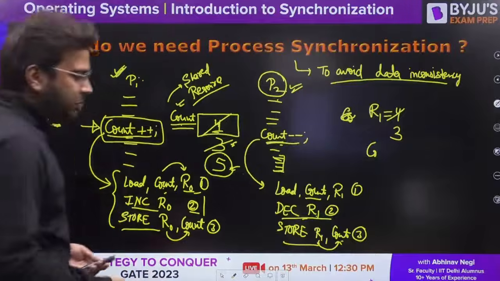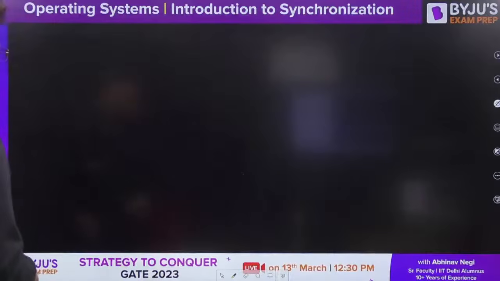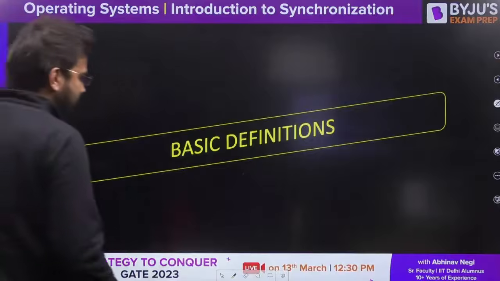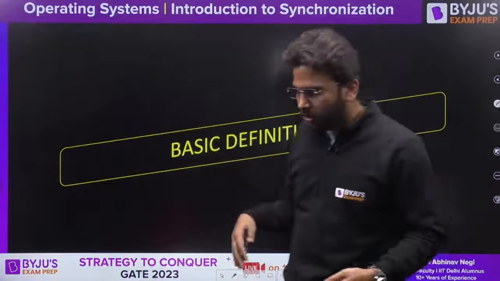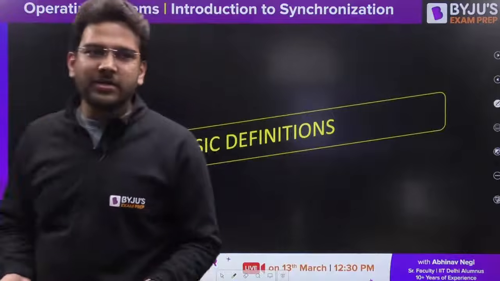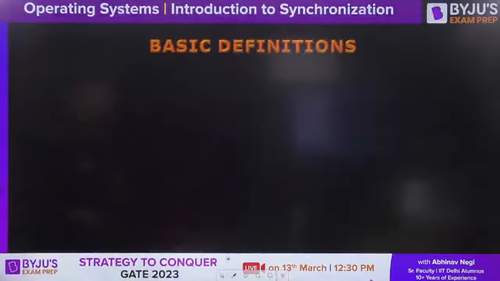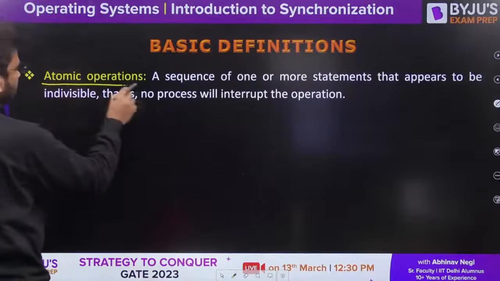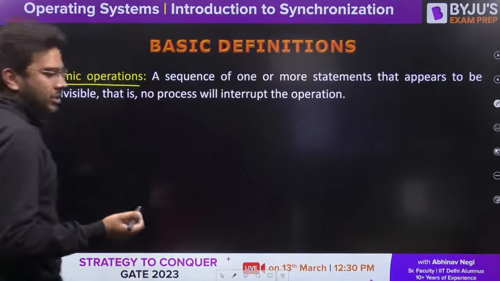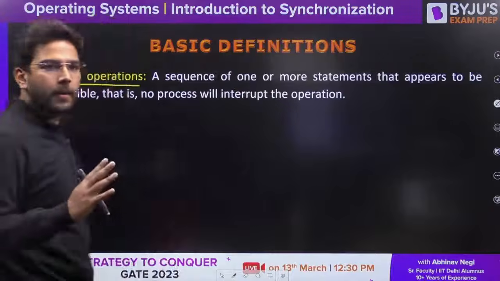Now to resolve this problem, we need some solution also, right? So let's talk about the solutions. We have some basic definitions. Let's first go through the basic definitions and then I will explain what the synchronization mechanisms are and what their conditions are. So the first definition we have is atomic operation. What is atomic operation? Execute all or none.